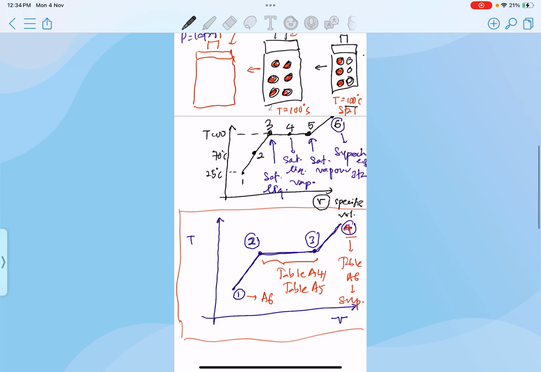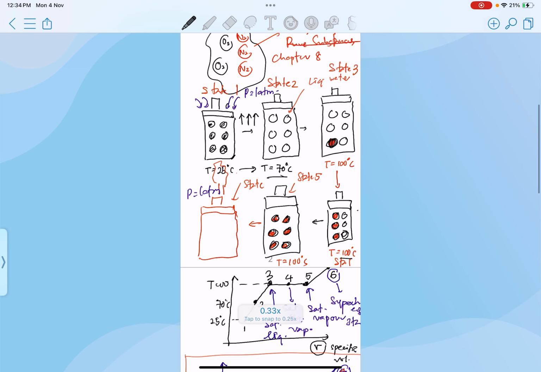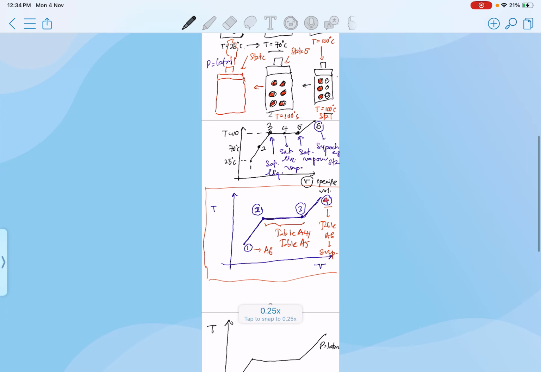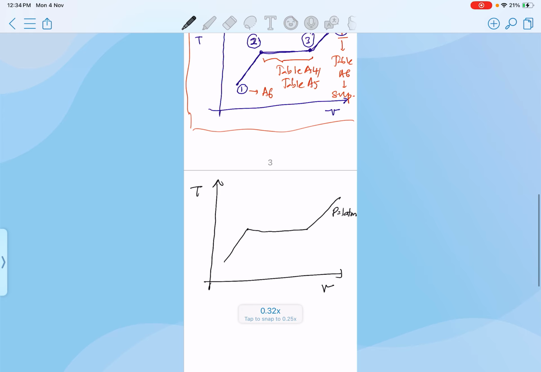What happens here if I put some weights on top? The pressure will be increased. So instead of the pressure equal to 1 bar or 1 atm, I'm going to put some weight so that the pressure in the system is going to be increased, not 1 atm, but 2 atm. So now I'm going to have the same trend as this one, except that it looks something like this. So this one is what we call P equals 2 atm.